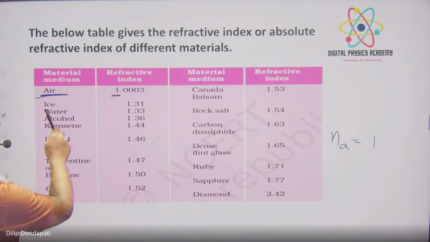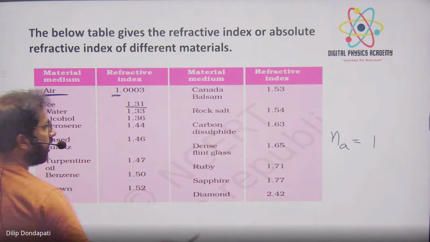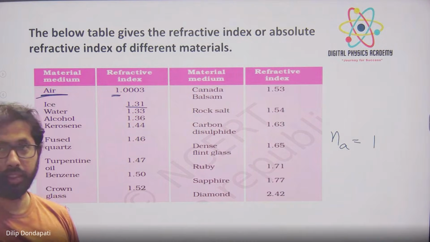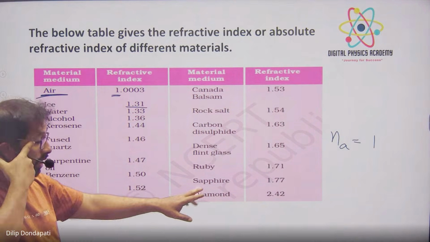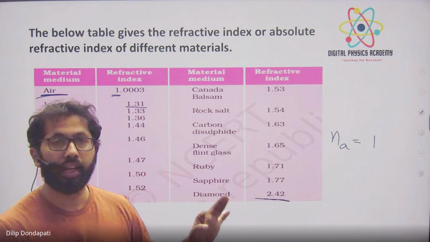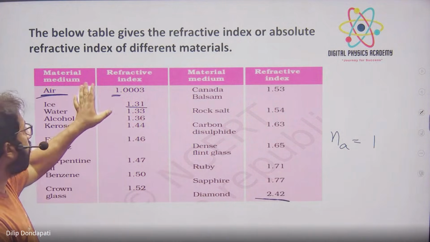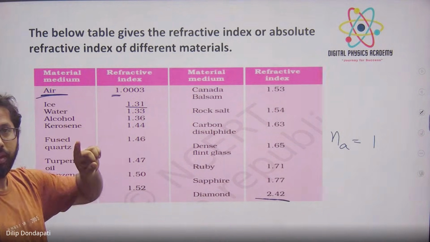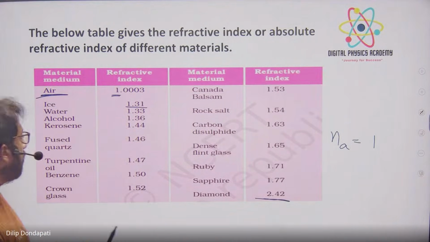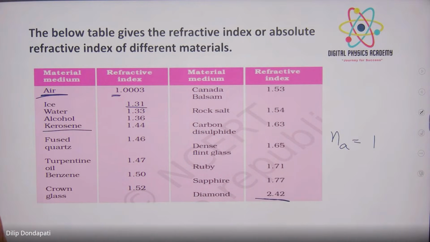Now look, what is the refractive index of ice? 1.31. It keeps increasing. Which one is the highest? Which material has the highest refractive index? Diamond. Very important. Write the value of diamond, 2.42. Okay, the highest refractive index is diamond, which is 2.42, and for air it is 1. So based on this you can tell the denser and rarer medium, which is denser and which is rarer. Tell me, air and kerosene, which is the rarer and which is the denser medium?